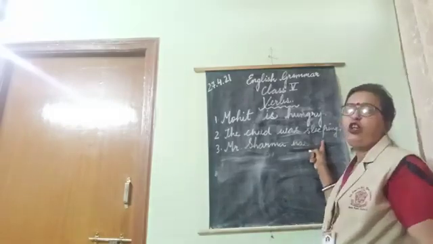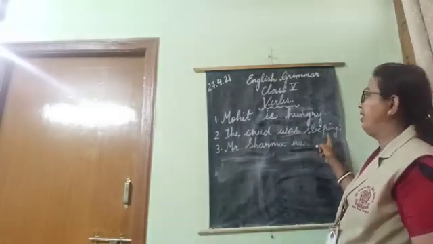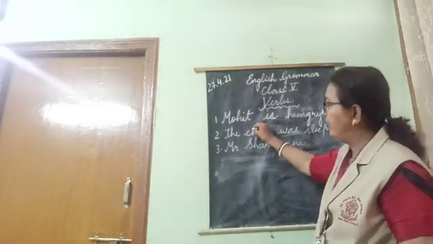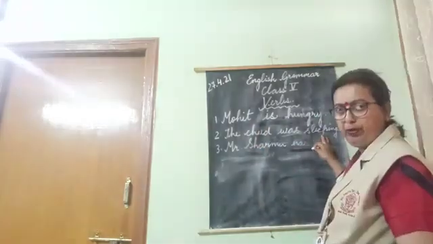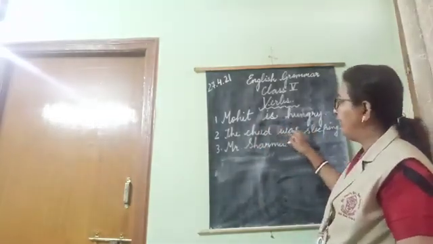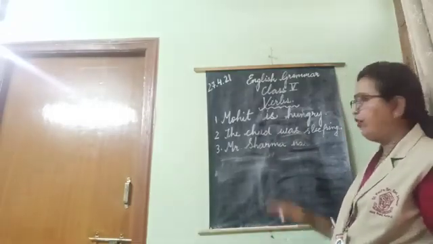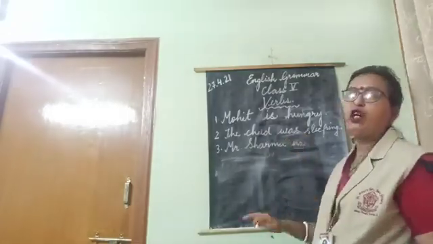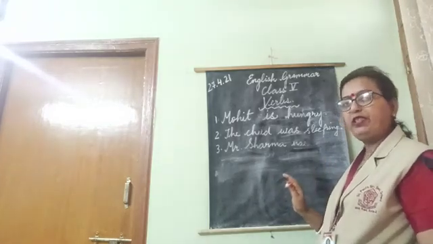So, sleeping is your complement. Understood? The part of that sentence which will complete this sentence and give it a good sense, that will be the complement. And if the subject part is incomplete with the verb, then that is the verb of incomplete predication. I hope this is clear.